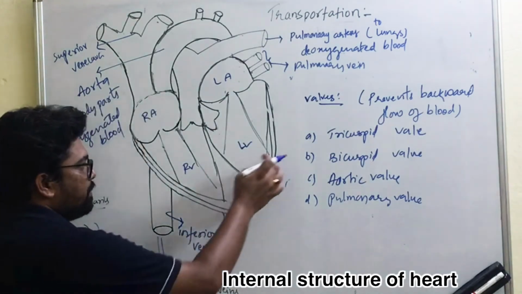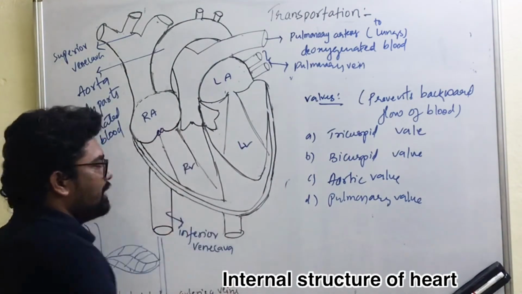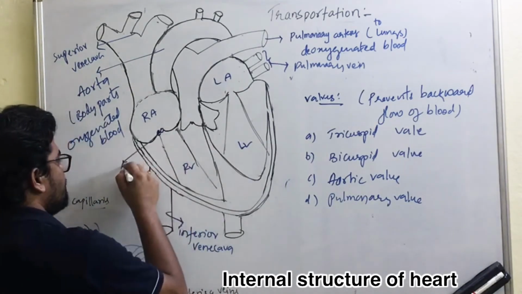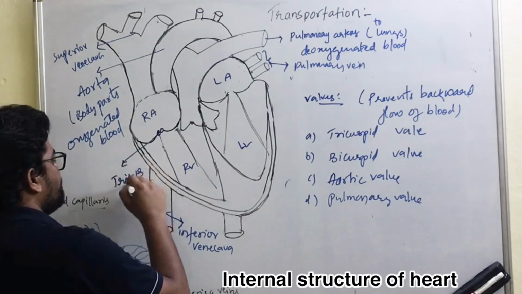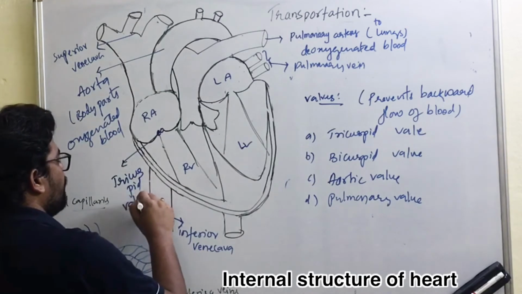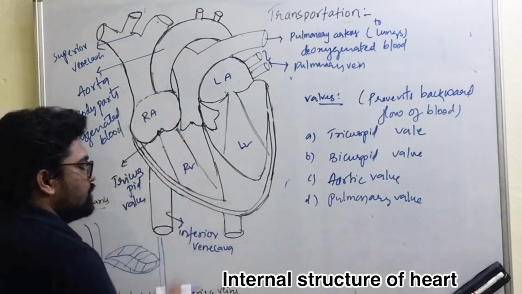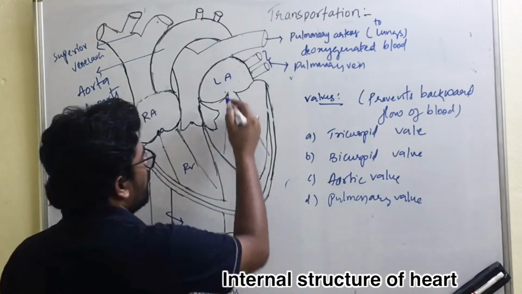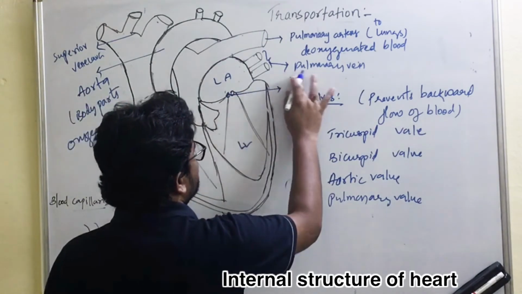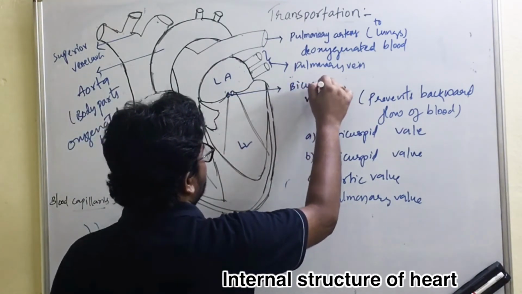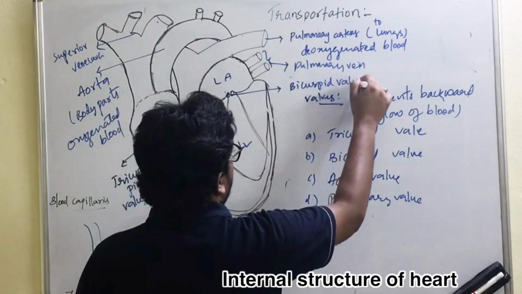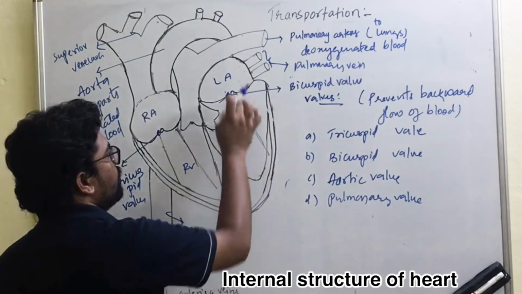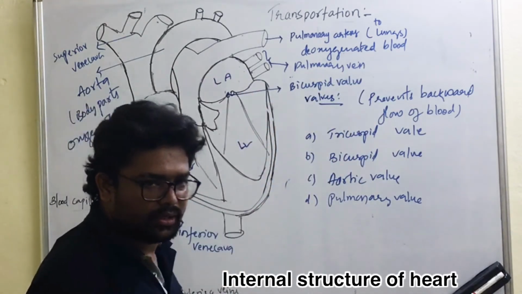The tricuspid is a valve which is present between the right auricle and right ventricle. This tricuspid valve prevents backward flow of blood from the right ventricle to the right auricle. The valve on the left side we call the bicuspid valve. This valve prevents the backward flow of blood from the left ventricle to the left auricle.